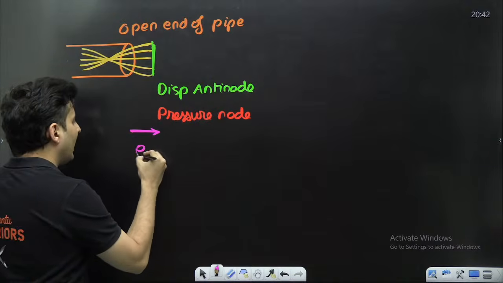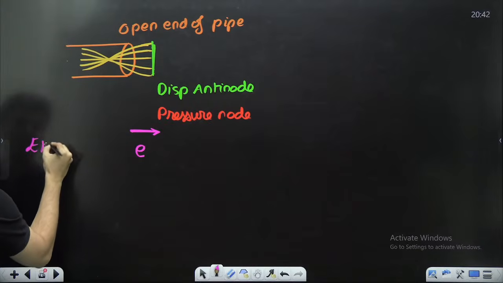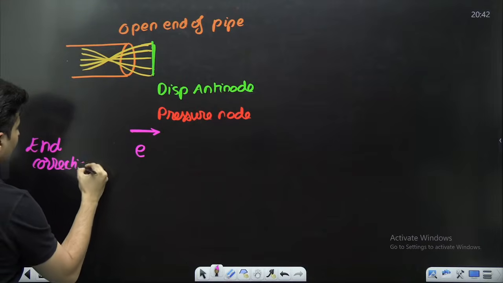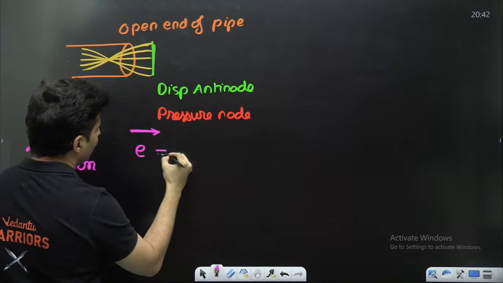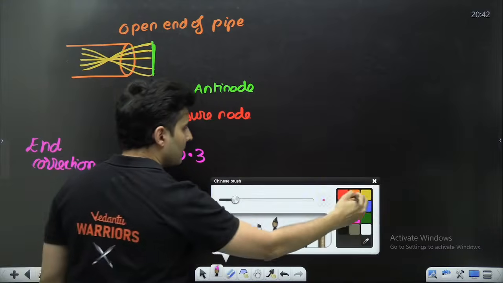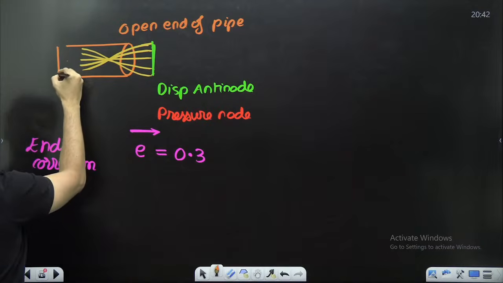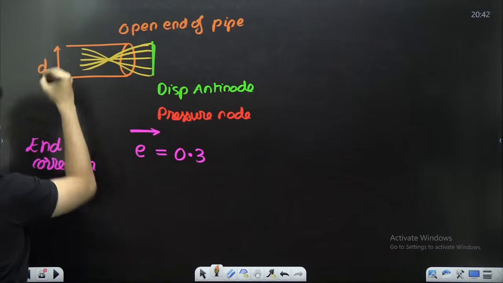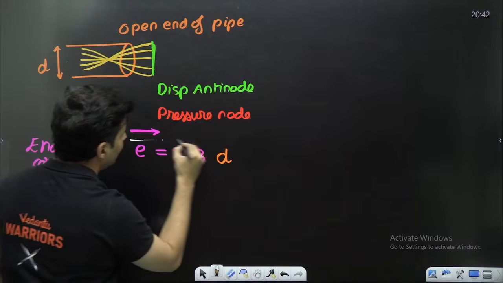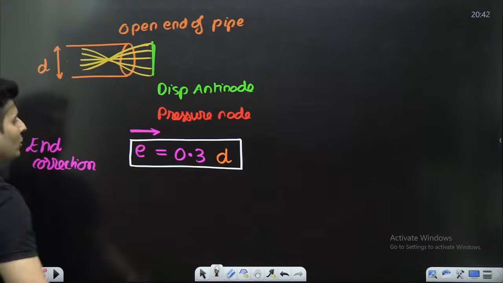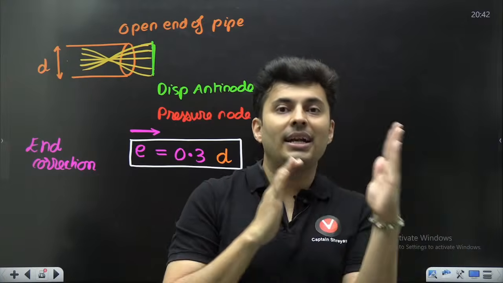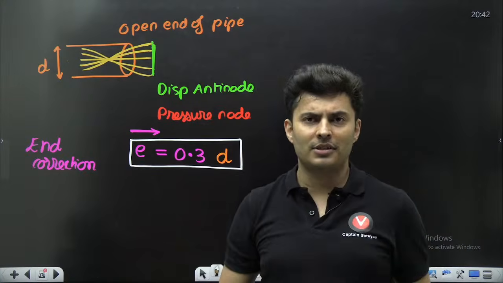So there is an end correction. That end correction happens to be 0.3 times whatever is the diameter of the pipe. We need to use that. So the antinode for an open-ended pipe is slightly outside.